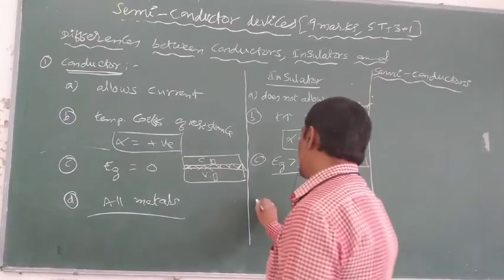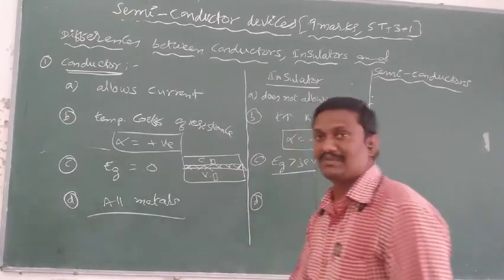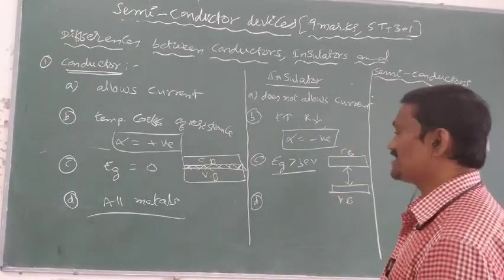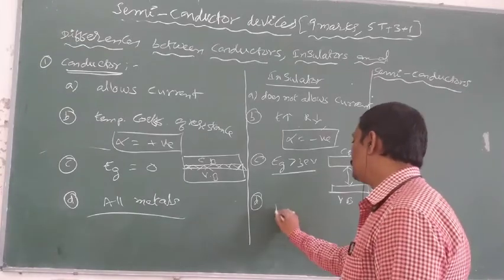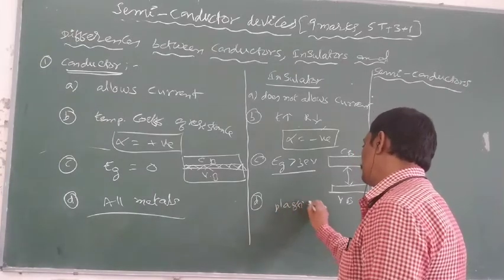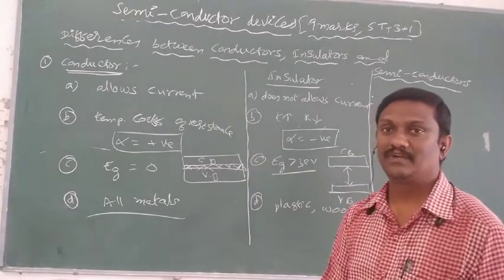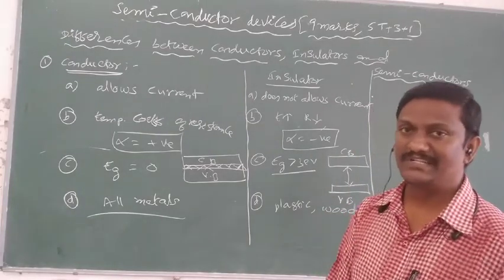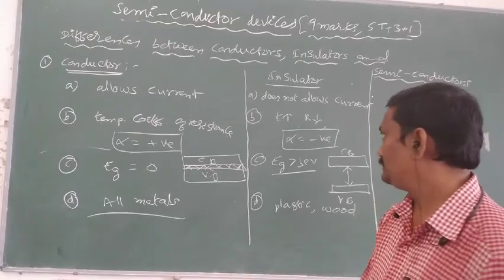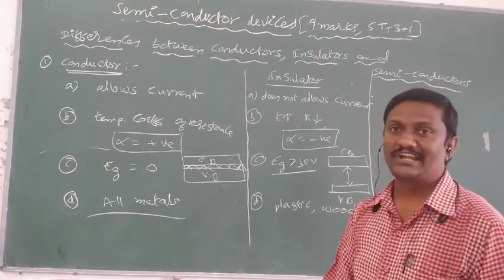And the last point related to insulators: examples. Examples of insulators are plastic, wood, a board, a chalk piece. These materials do not allow current. So that is about some points related to insulators.